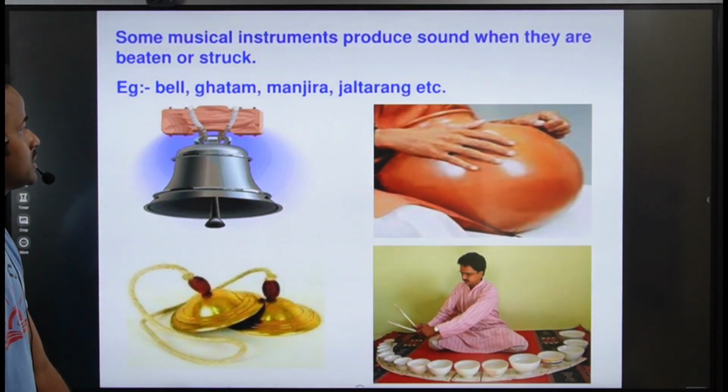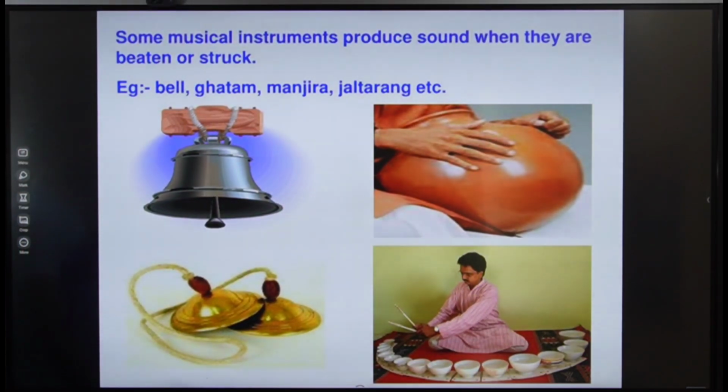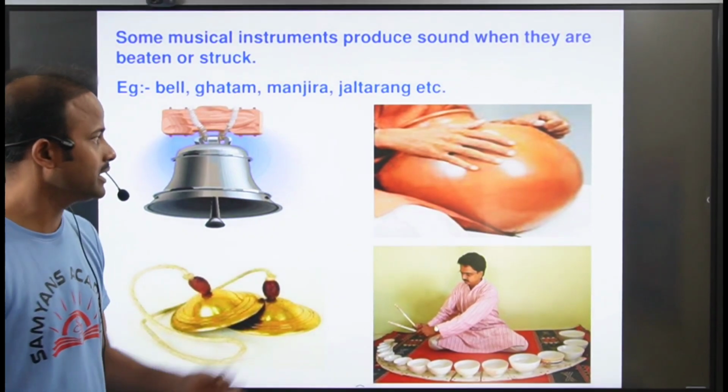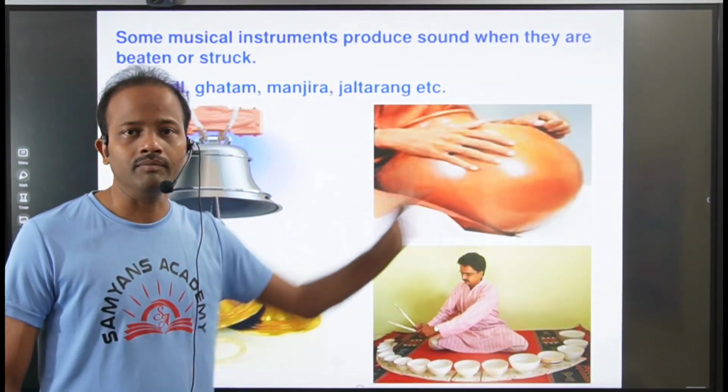Now move on to this. Some musical instruments produce sound when they are beaten or struck. Examples: bell, ghatam, manjira, jal tarang. All these are examples of vibrating bodies. When you beat them, they will vibrate and create some sound.